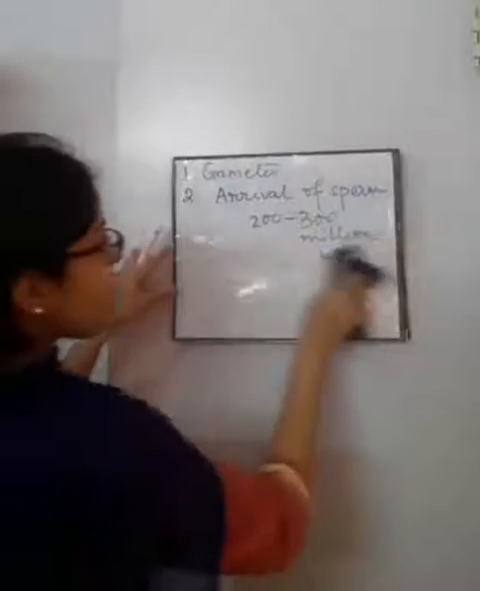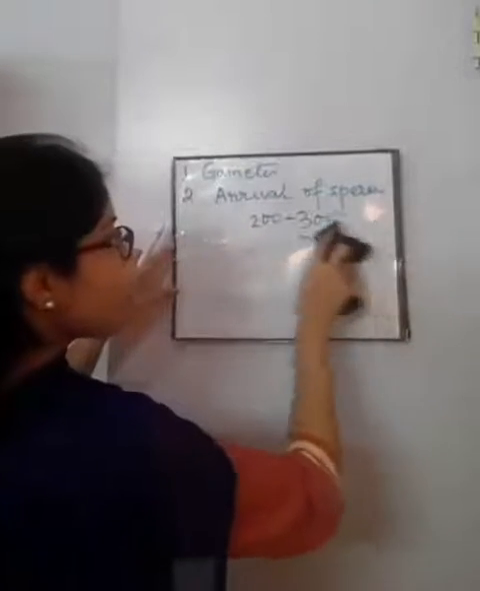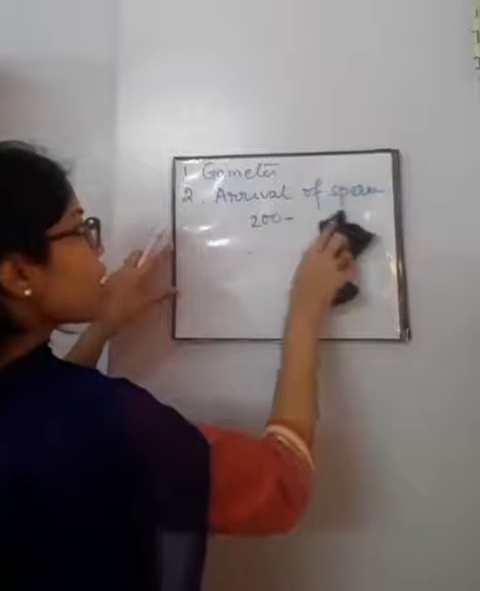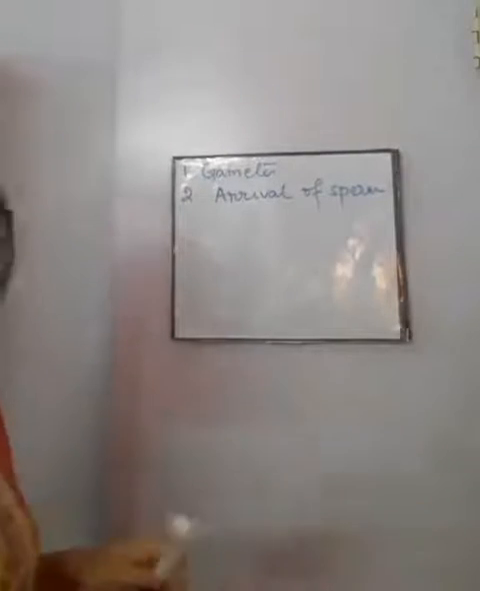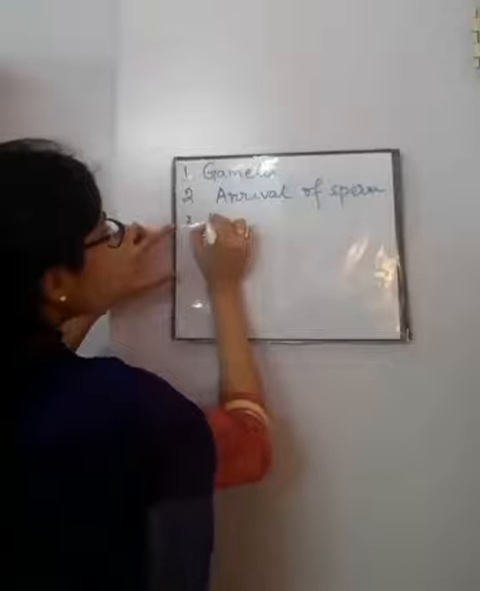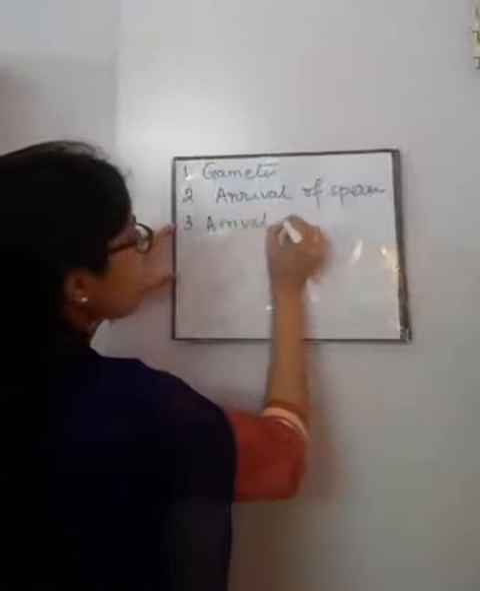What is the next step? Now the sperm has arrived. The next step is the arrival of the secondary oocyte.